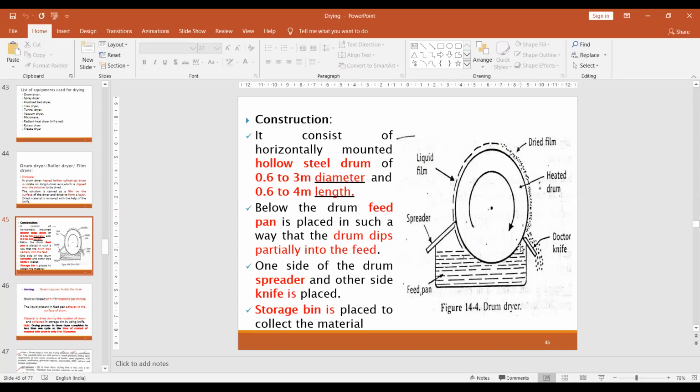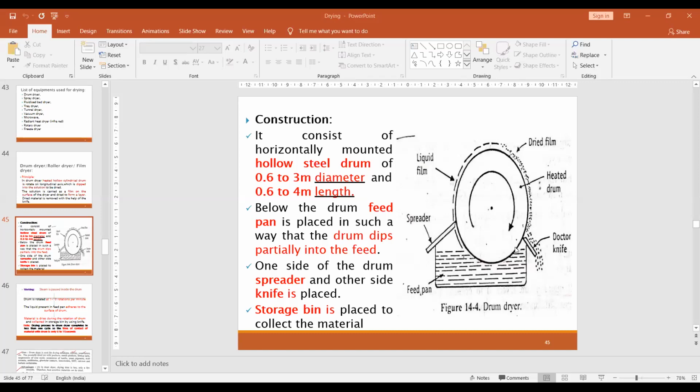Next is the solution. If you want to dry a material, you can use a solution or a suspension. This is called the feed pan. The pan contains the solution, and if you want to dry that solution, you can keep it in the pan. Appropriate fitting is necessary.